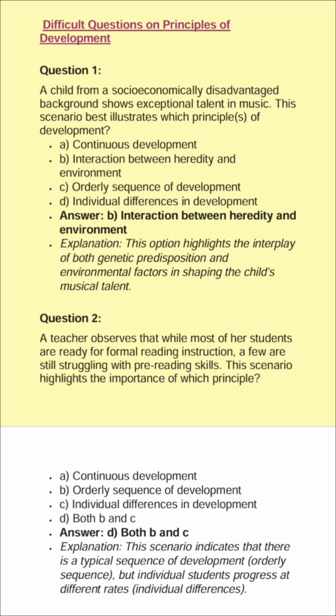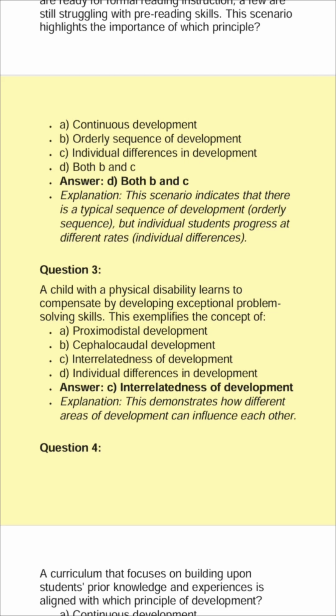Question 2. A teacher observes that while most of her students are ready for formal reading instruction, a few are still struggling with pre-reading skills. This scenario highlights the importance of which principle? A. Continuous development. B. Orderly sequence of development.